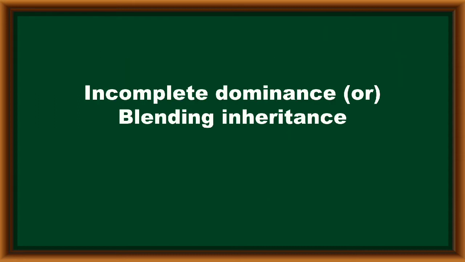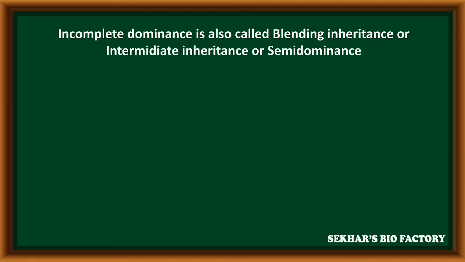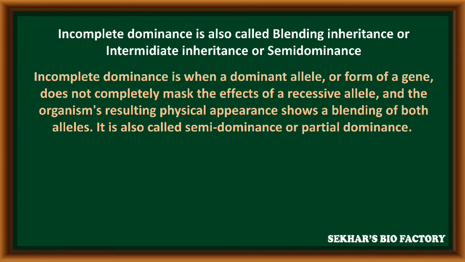Let us discuss incomplete dominance or blending inheritance. Incomplete dominance is also called blending inheritance, intermediate inheritance or semi-dominance. Incomplete dominance is when a dominant allele or form of a gene does not mask the effect of the recessive allele, and the organism's resulting physical appearance shows a blending of both alleles. This is called semi-dominance, partial dominance or incomplete dominance.